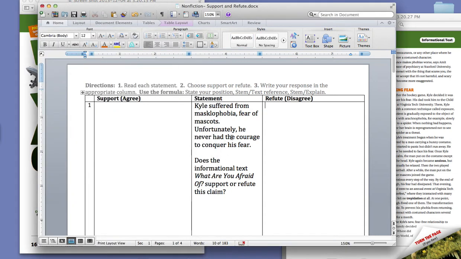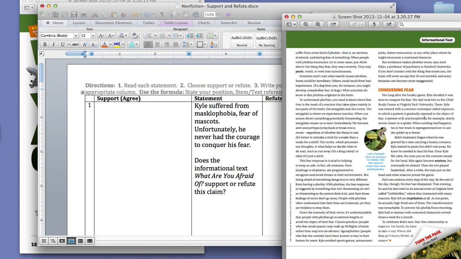Then it continues and says, unfortunately, he never had the courage to conquer his fear. As I go to the second page of the article, I see the heading Conquering Fear. So I know that I should start looking under this heading for the second part of my statement. And right in the first sentence, it says, not long after the hockey game, Kyle decided it was time to conquer his fear.